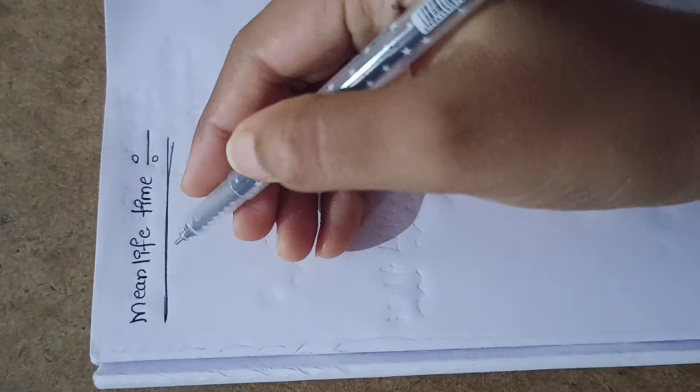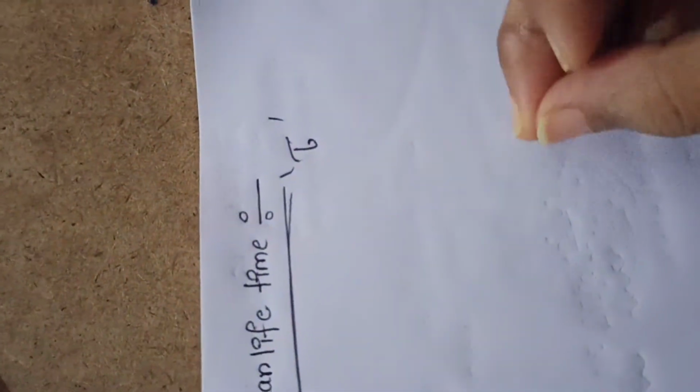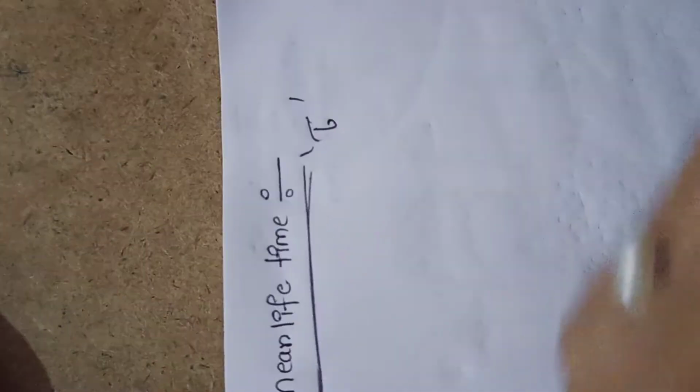That average lifespan of all the atoms of the radioactive substance is called mean lifetime, and this mean lifetime is denoted with tau. Tau is the mean lifetime, and it can also be defined as the reciprocal of the decay constant. Now we can derive the equation for the mean lifetime.